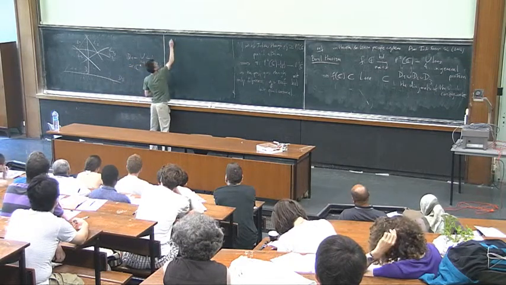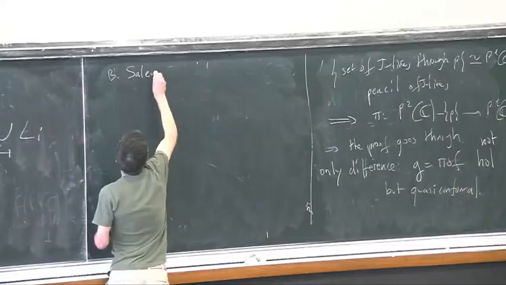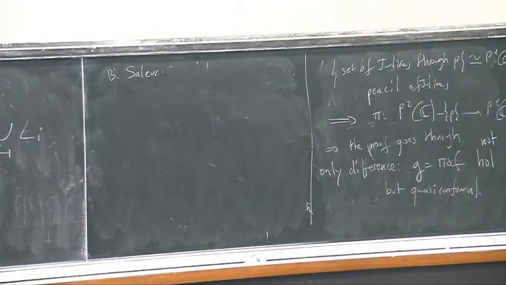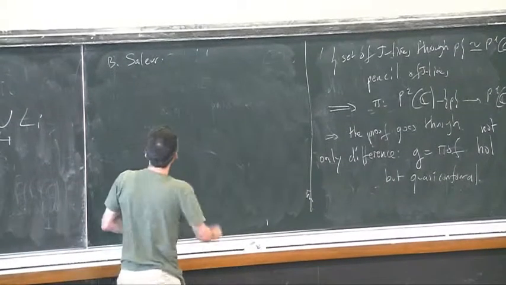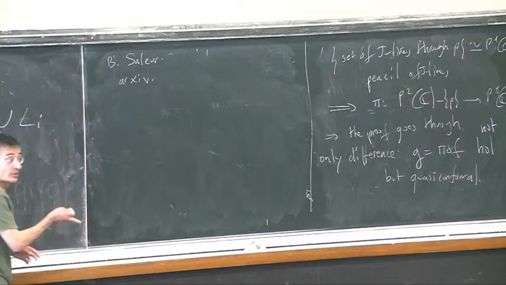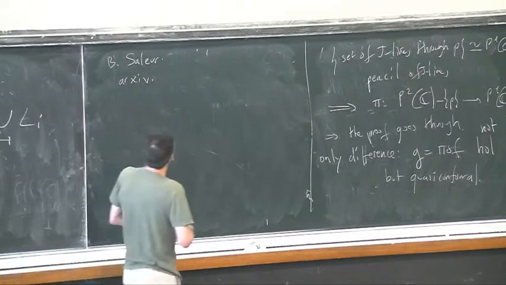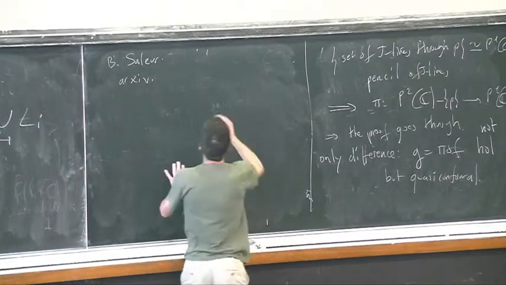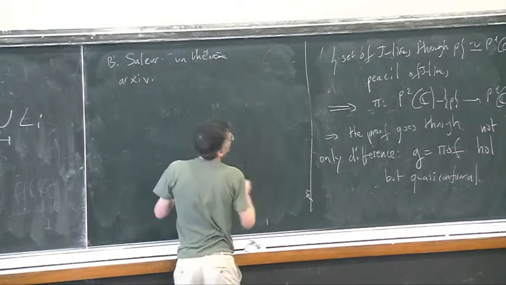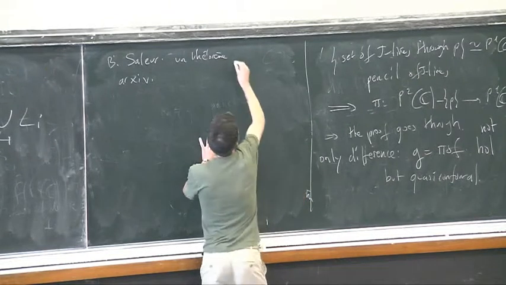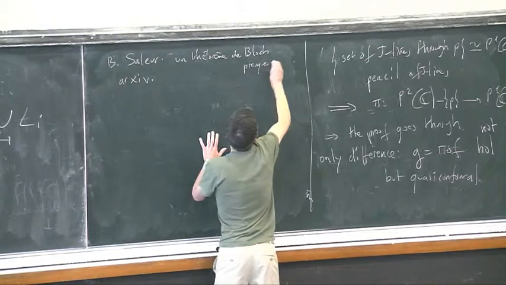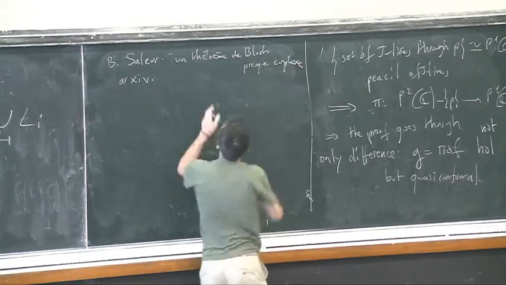And this is a paper by Benoît Saller, the same as yesterday, which is a preprint on arXiv, which will be published here, but not yet, and which is called un théorème, not the Borel, but the Bloch, presque complexe. So there is a certain similarity.